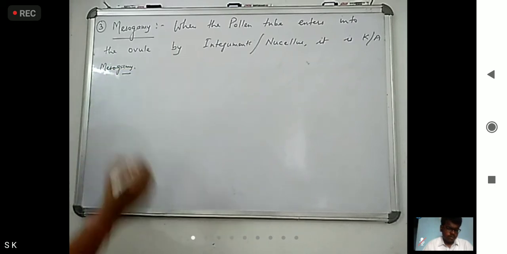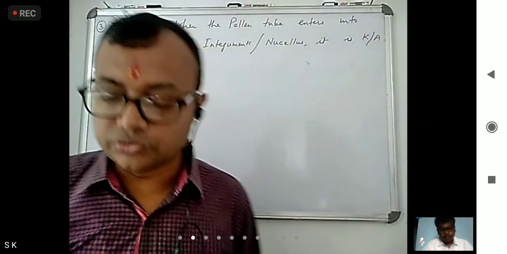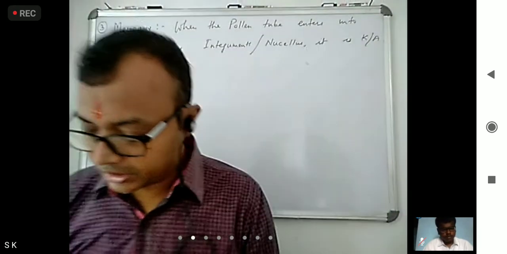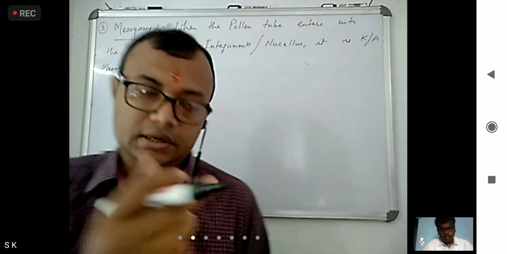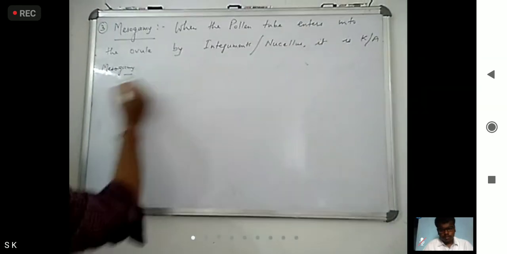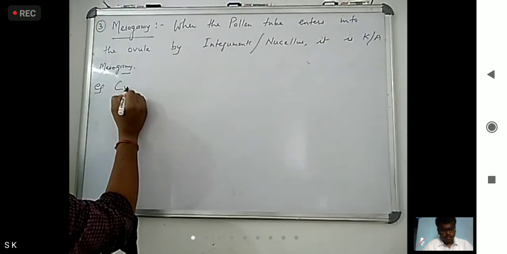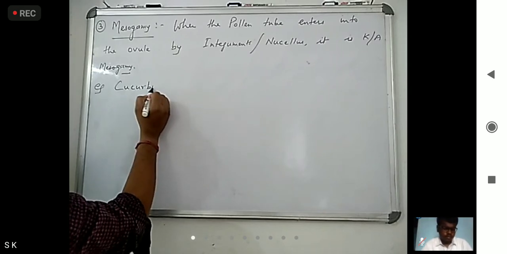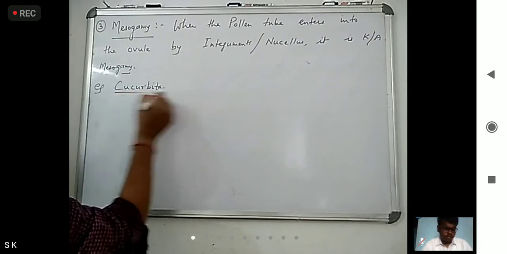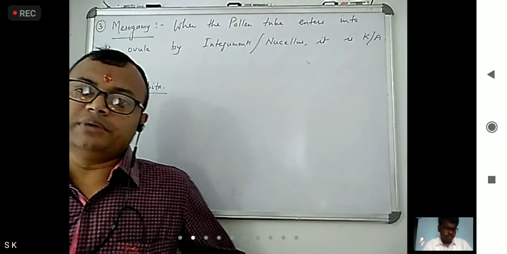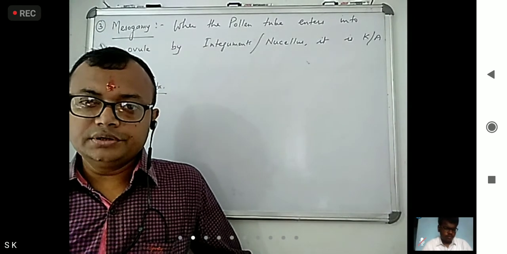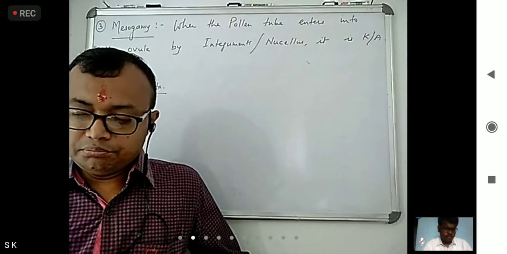And the example is Cucurbita. So these three modes of entry of pollen tube are there: porogamy, chalazogamy, mesogamy.